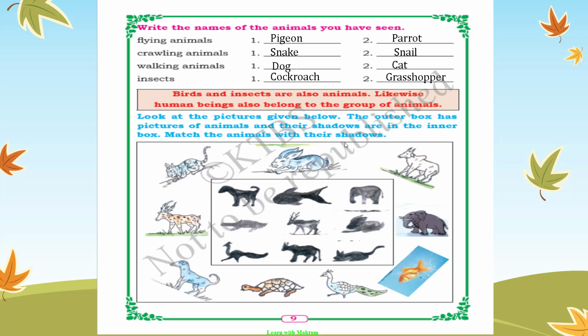Yes, kids. With this, we will be finishing your first chapter, that is Introduction to Animals. Okay. So what you have studied in this chapter about animals, we saw there are different types of animals. In that, birds, insects, human beings, crawling animals, walking animals.